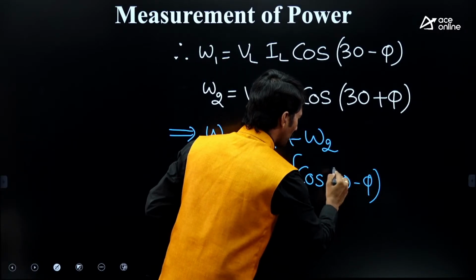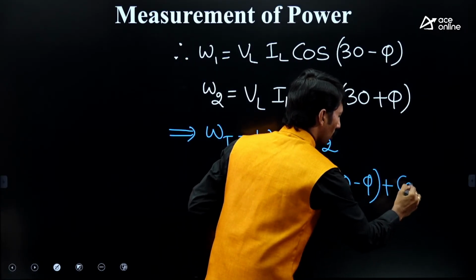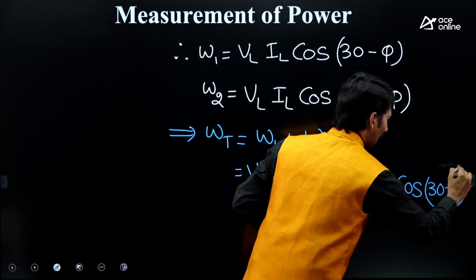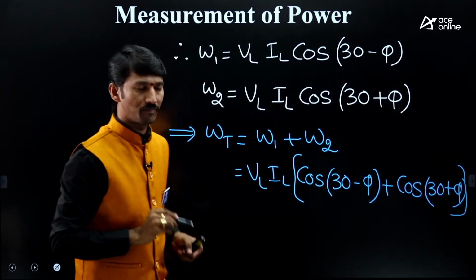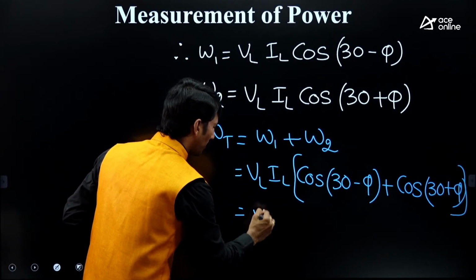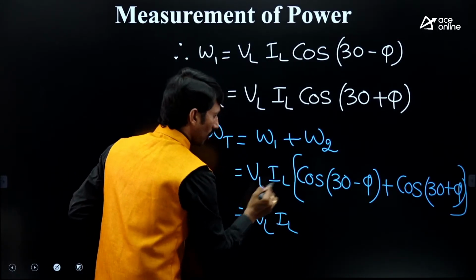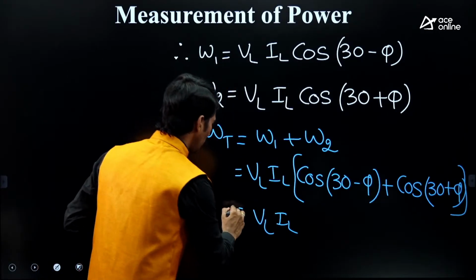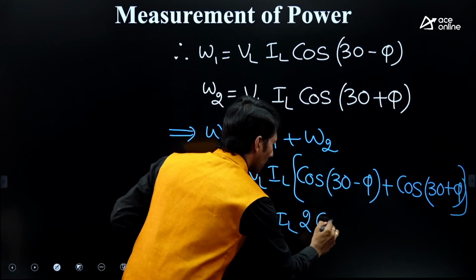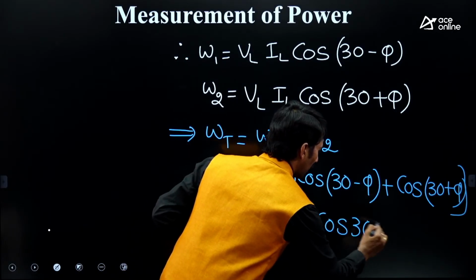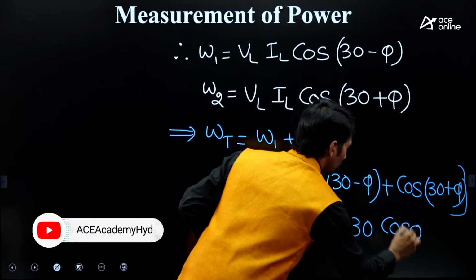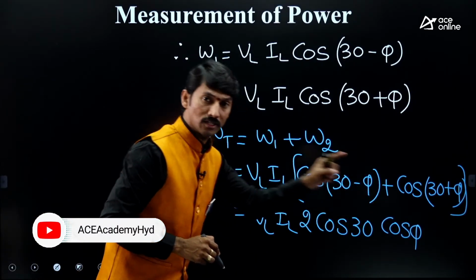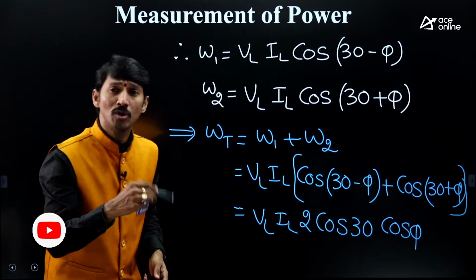Cos(30 minus 5) plus cos(30 plus 5). Simply add these two. Now, sir, cos C plus cos D, what do you get? 2 cos and cos. So therefore, you get 2 cos 30 cos 5. What is cos 30? Root 3 by 2.